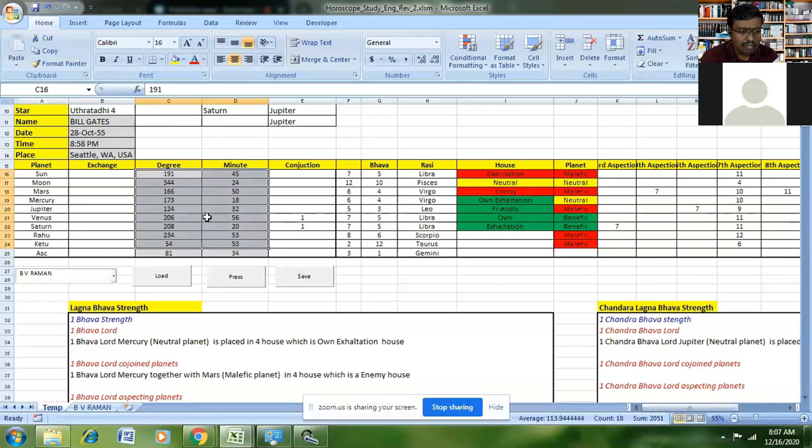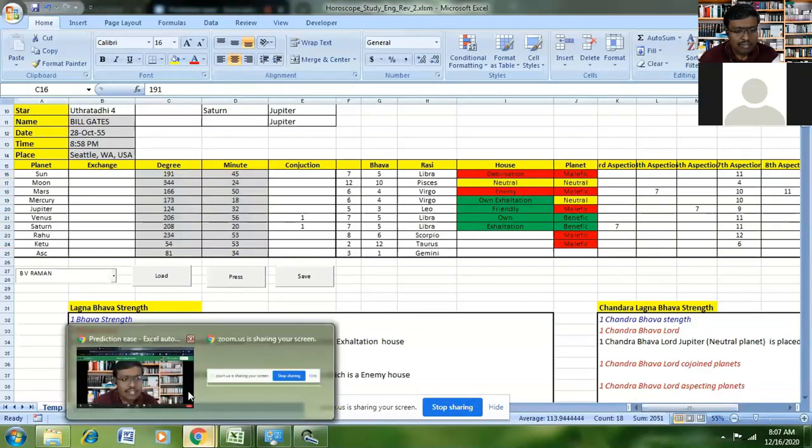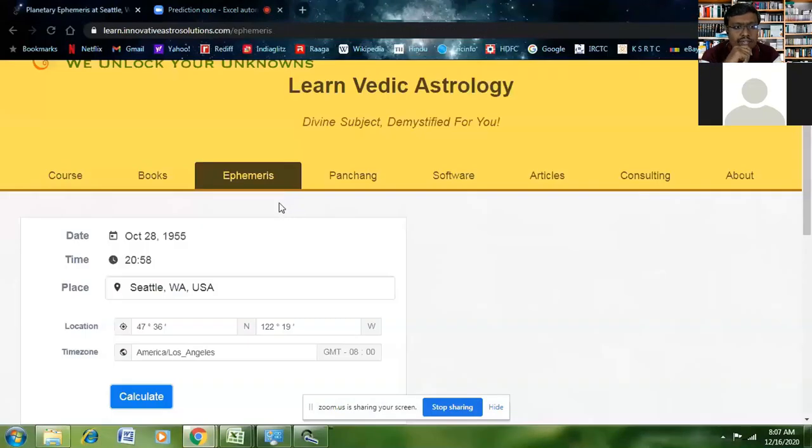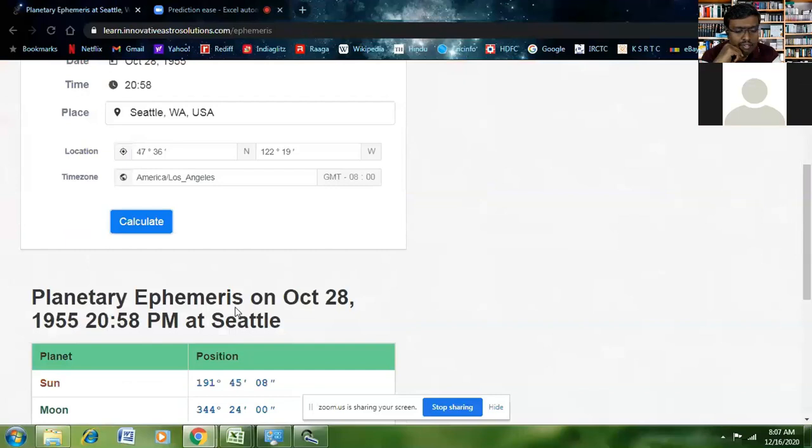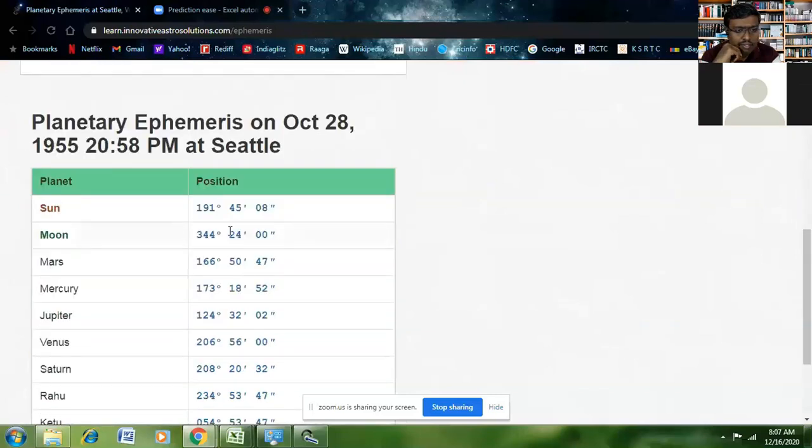For getting these details, you should be aware of the planet ephemeris section of the Innovative Astro Solutions webpage. There you can enter the date, time and place of birth, and hit the calculate button. The tool will automatically give you the details of the planet ephemeris.